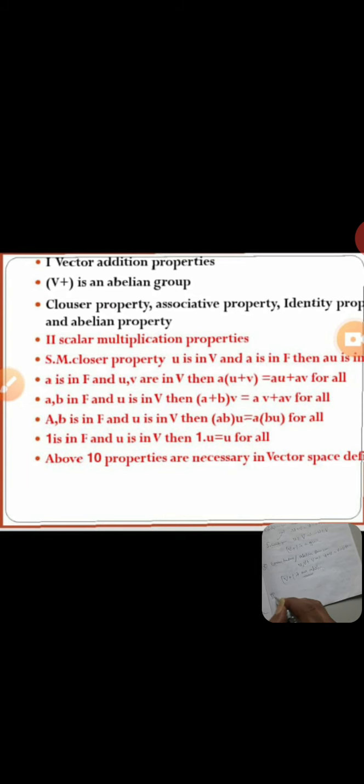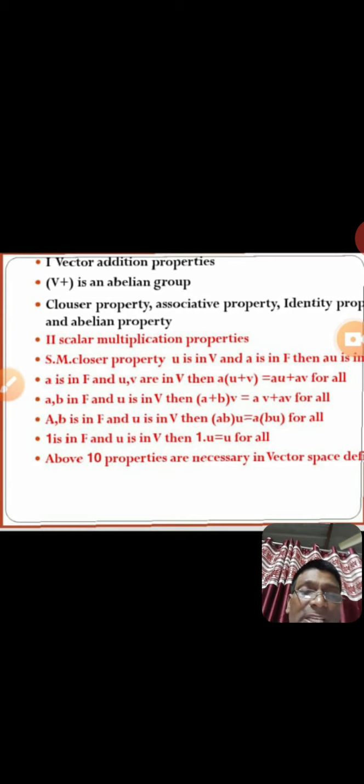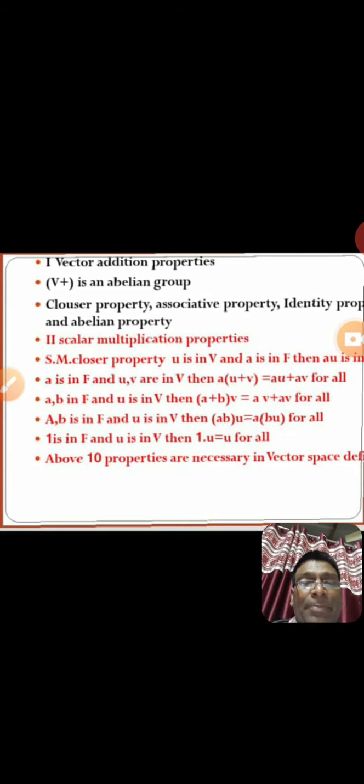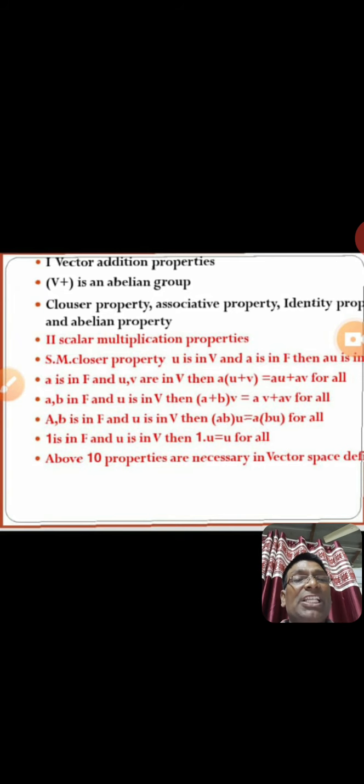Now the second stage, it is very important. The second stage is the scalar multiplication properties. Here, V plus is an abelian group, and under an abelian group 5 properties come. Already you have seen the closure property, associativity, identity property, inverse property and commutative property. These 5 properties under addition mean that V plus is an abelian group.